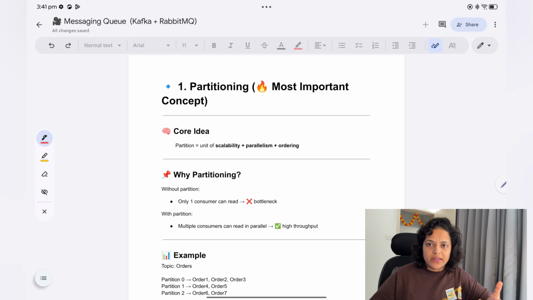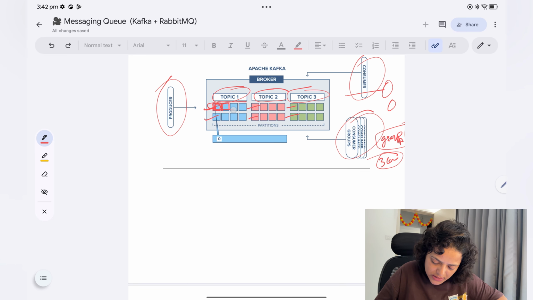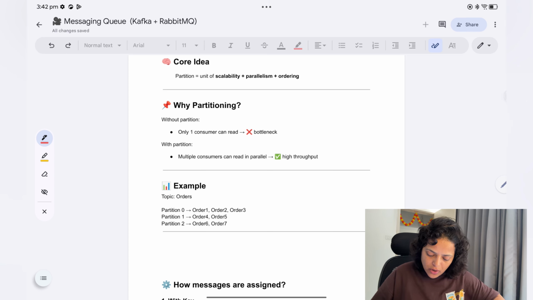So the order is maintained at the partition level. The messages going to this partition will be in order, and the messages going to that partition will be in order, independently. Without partitions only one consumer can read, so that was the bottleneck. With partitions multiple consumers can read in parallel, so high throughput.